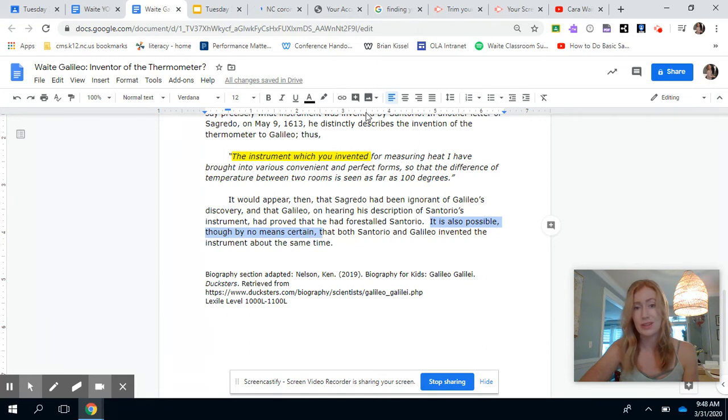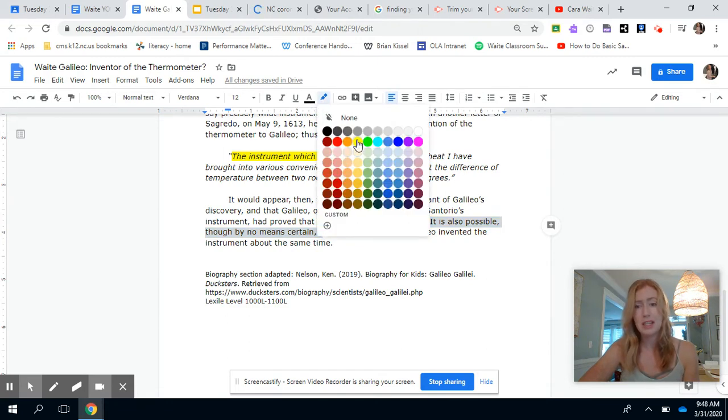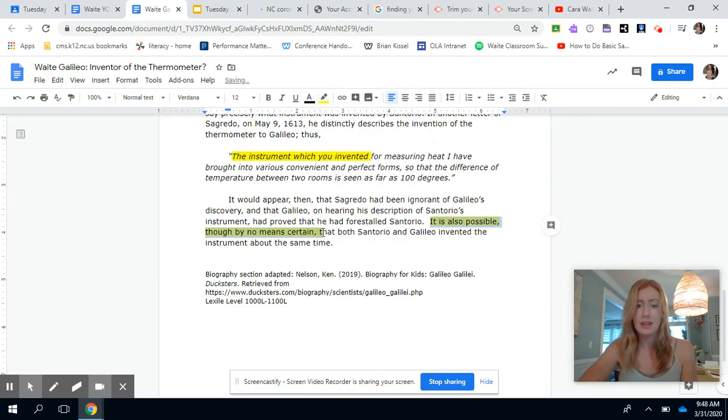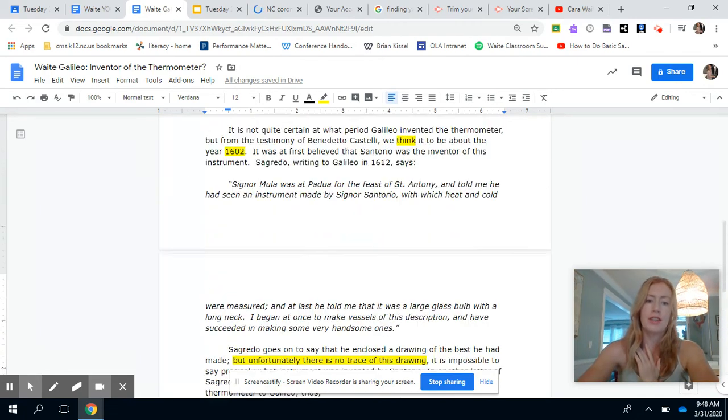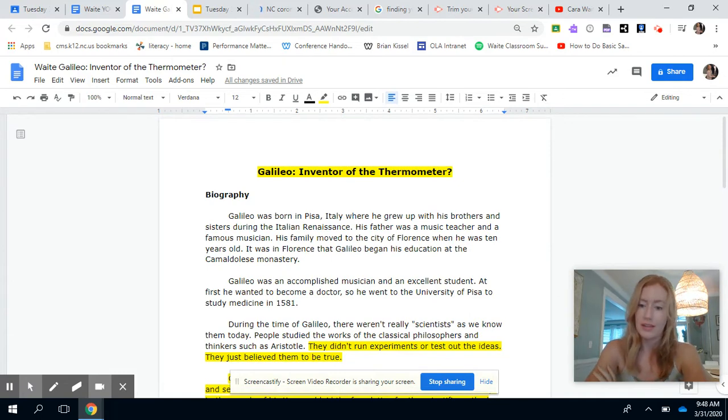That sounds really wishy-washy, right? If I was like, it's possible, but by no means certain that you guys have to do your homework, you probably wouldn't do it. That both Santorio and Galileo invented the instrument at about the same time. Okay, so you have to pretend that you're a jury, and this is a case that you heard. If our question is, is he the inventor of the thermometer? I personally don't think that there is enough evidence. We might have some feelings, but I don't think we know for sure.